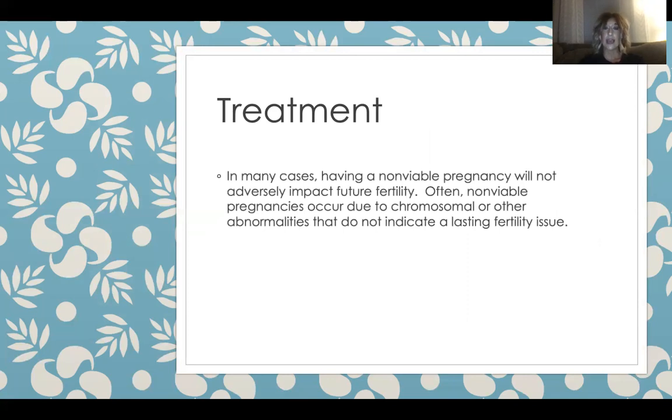In many cases, having a non-viable pregnancy will not adversely impact future fertility. Often non-viable pregnancies occur due to chromosomal or other abnormalities that do not indicate a lasting fertility issue.